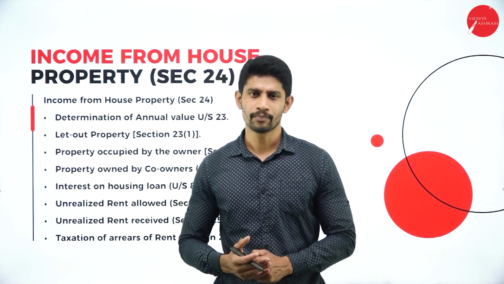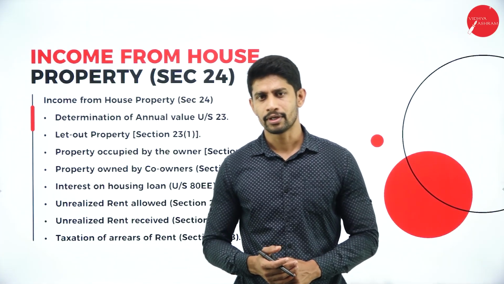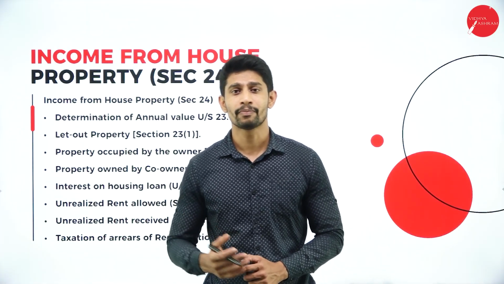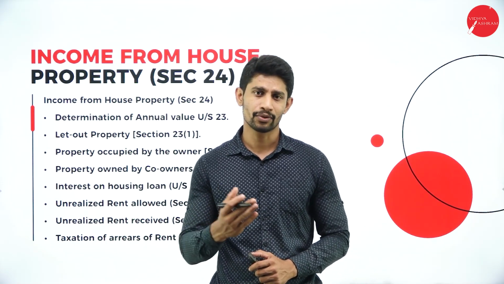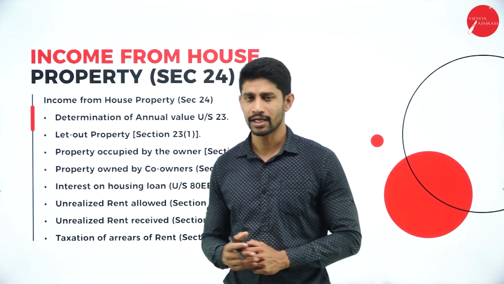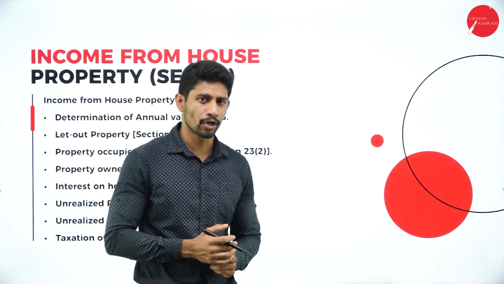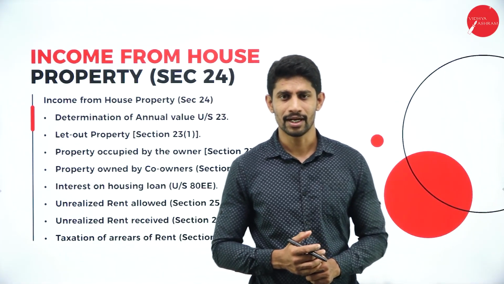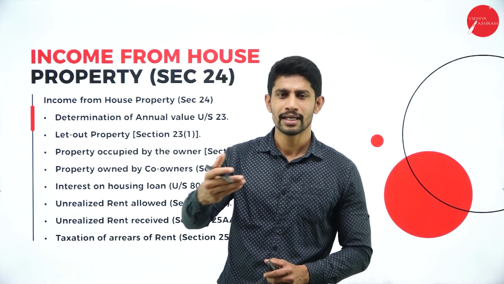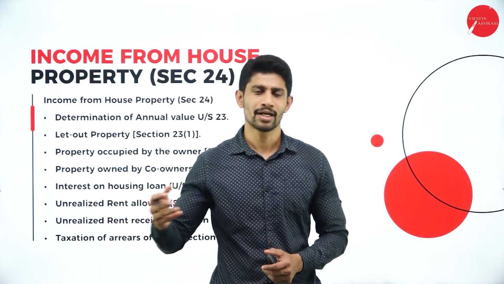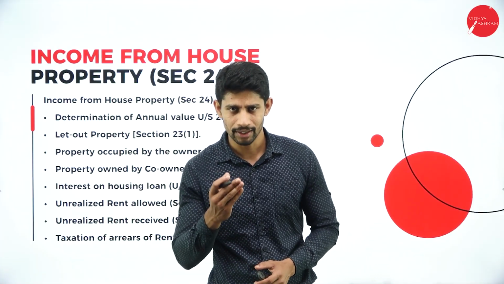So what is this income from house property? When are we supposed to compute the income from house property, and who are supposed to pay this tax and file the income tax return with respect to income from house property? If you own 2 to 3 houses, you will stay in one house and you let out the other 2 properties for rent, right? You will be receiving 10,000 per month from each flat, so you will receive 20,000 rupees from the extra 2 flats which you let out. So that 20,000 rupees per month is your profit, right?